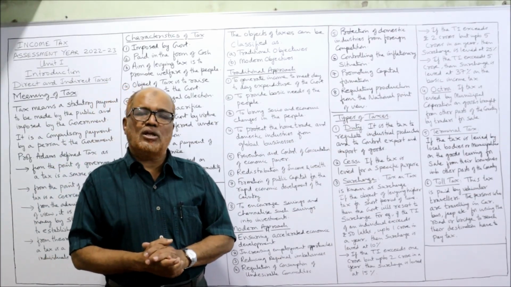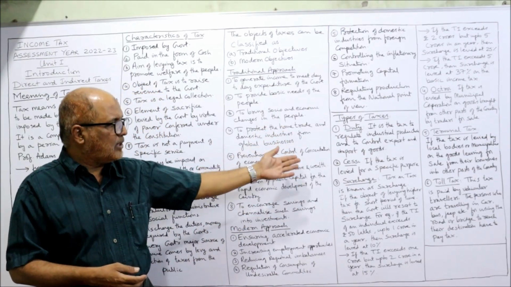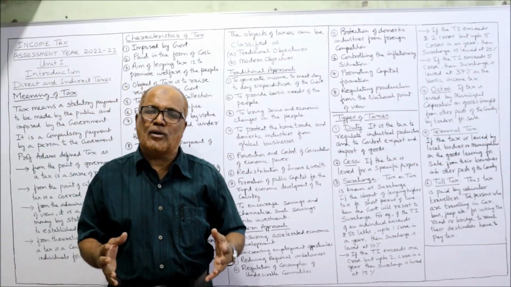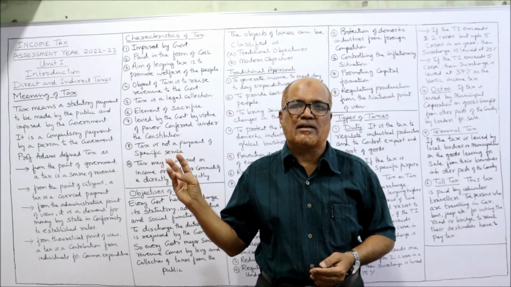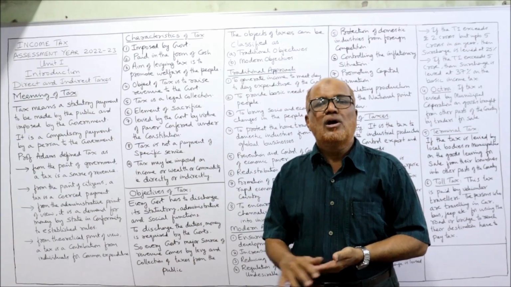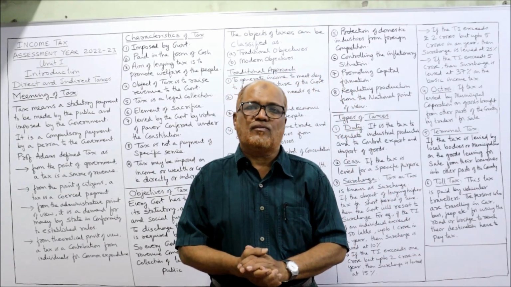So in examination, you may be asked, what are the different types of taxes? So you remember all these: duties, cess, surcharge, octroi, terminal tax and toll tax. That's all. So in this video, I have explained to you the meaning of the term tax, the objectives and characteristic features of tax, and lastly, the different types of tax.